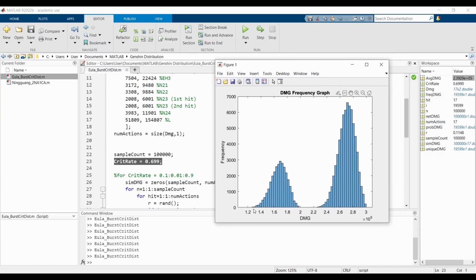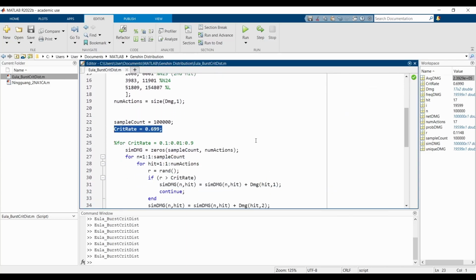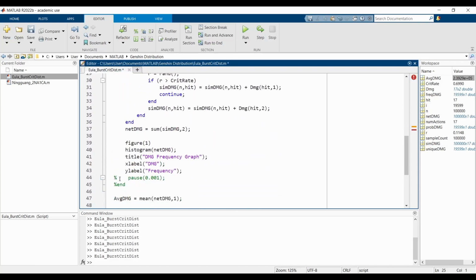We have less damage on the lower end because this person is more likely to crit. This person is more likely to crit, so we end up dealing the higher end values more often. So now that begs the question, what happens when we actually change our crit rate?